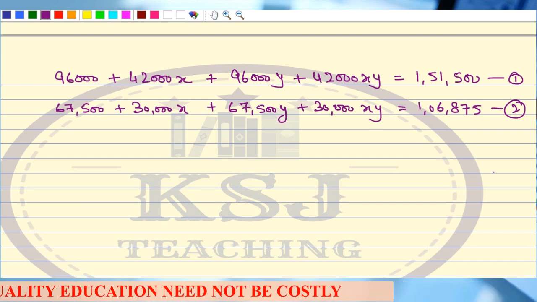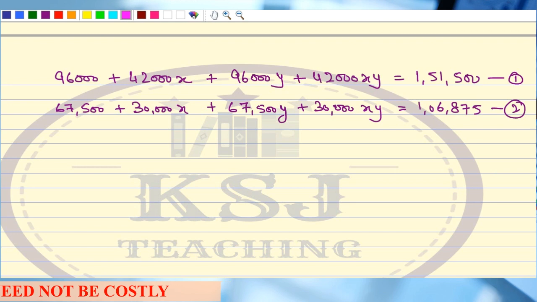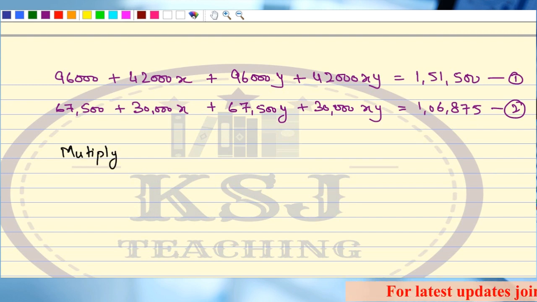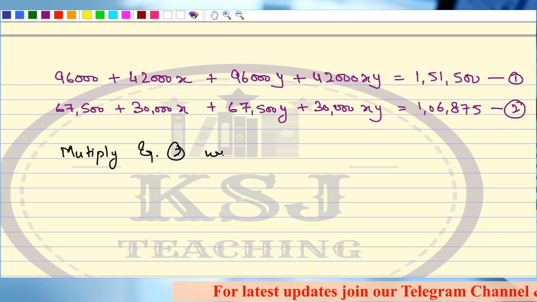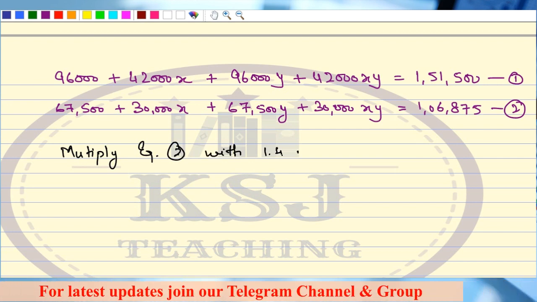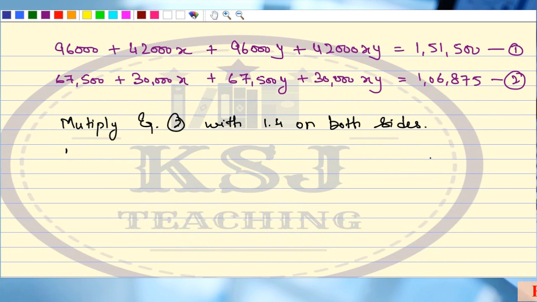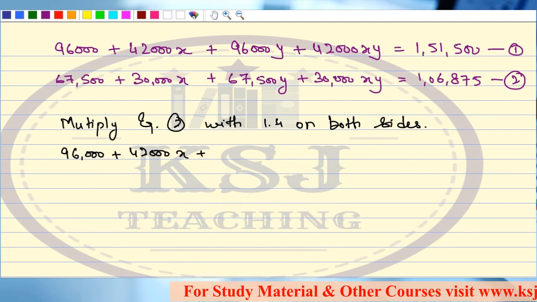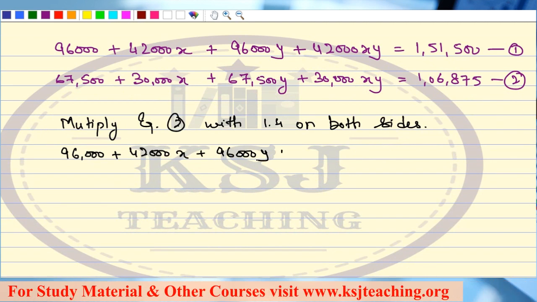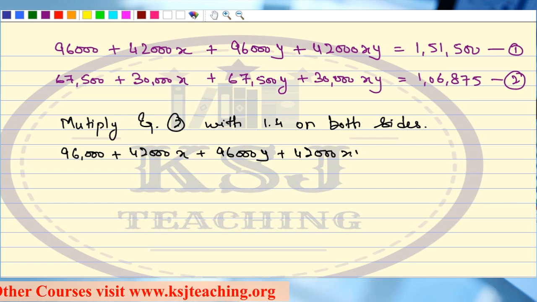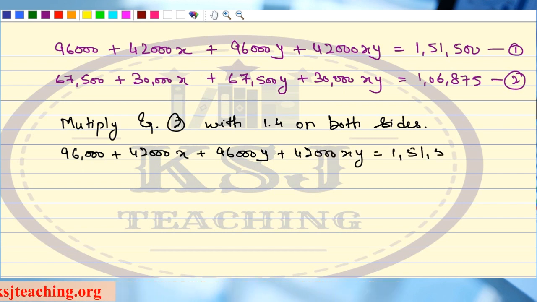Now, you must have solved this, right? What do we have to do here? So now we'll multiply equation number 2 with 1.4 on both sides. Right? So I will have the revised equation. The first equation is going to remain the same: 96,000 plus 42,000x plus 96,000y plus 42,000xy is equal to 1,51,500. No issues in this.